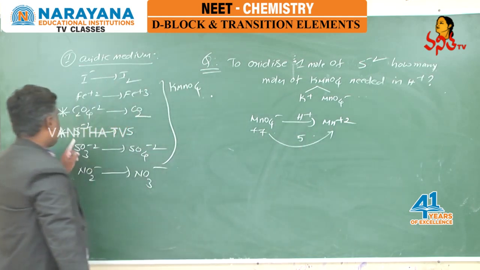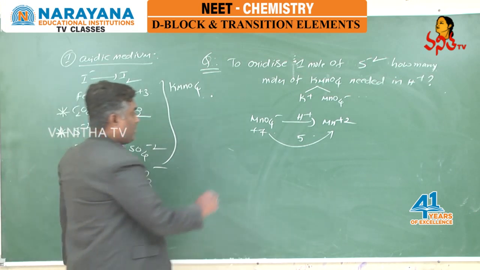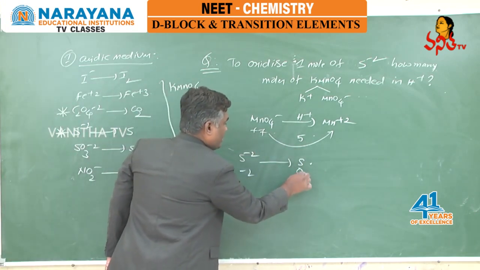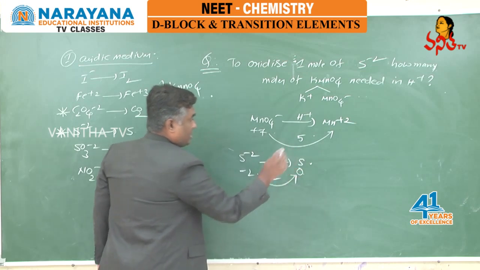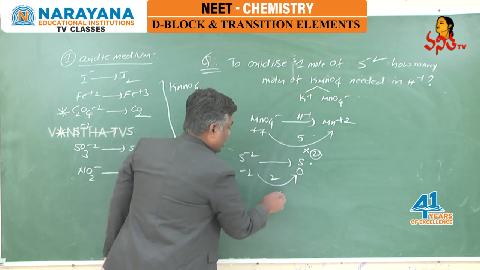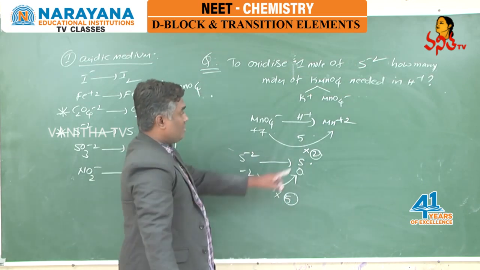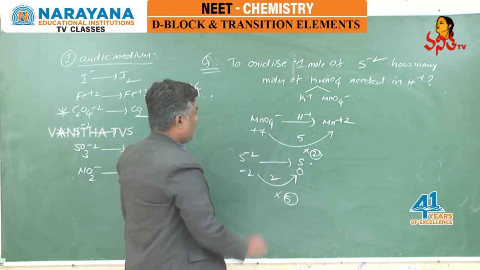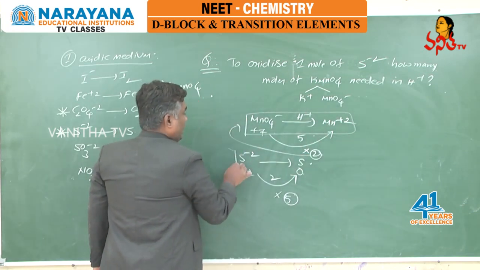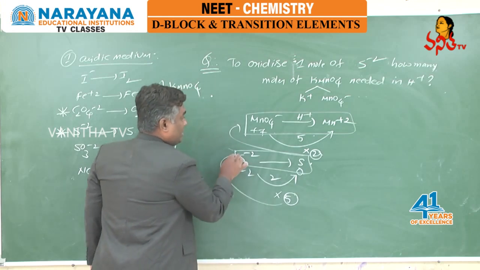And we know that sulfide ion is oxidized to sulfur, S2- is oxidized to S, -2 is becoming 0, change in the oxidation state is 2. Again we have to make them equal, cross multiply 2 and 5. Why? Because 2 fives are 10, 5 twos are 10. Means this reaction is multiplied with 2 and this entire reaction is multiplied with 5.